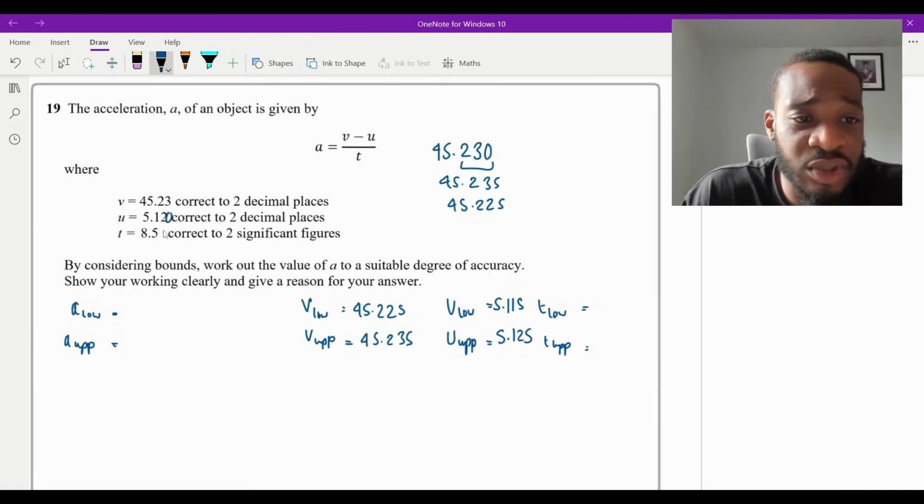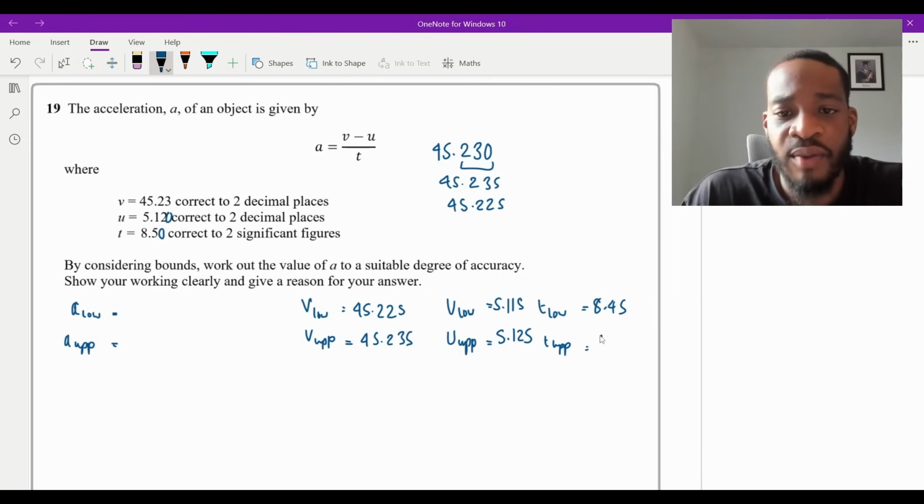Now this one, correct to two significant figures, it's the same as one decimal place, isn't it? So again, just put a 0 there. Add 5, take 5. So the lower bound, take away 5 is going to be 8.45. And then the upper bound is going to be 8.55. Perfect. So now we've got our upper and lower bounds for each of V, U, and T.